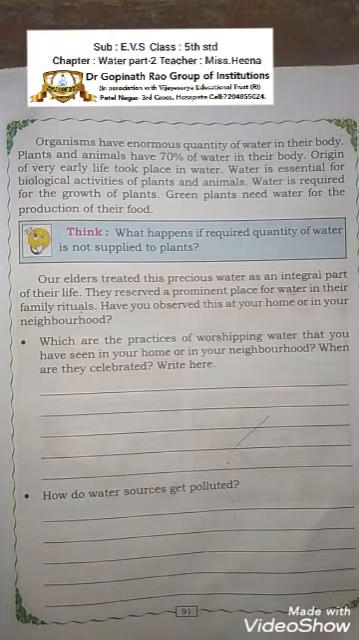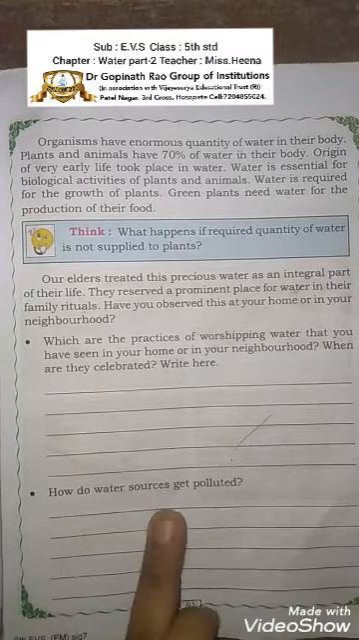Here are some two activities. Which are the practices of worshipping water that you have seen in your home or in your neighbor's home? When are they celebrated? Right here, we worship the water in the Ganga Puja. Yes, every year you have seen in villages they do puja for the rivers, because from that river only they get the water for the cultivation of their crops.